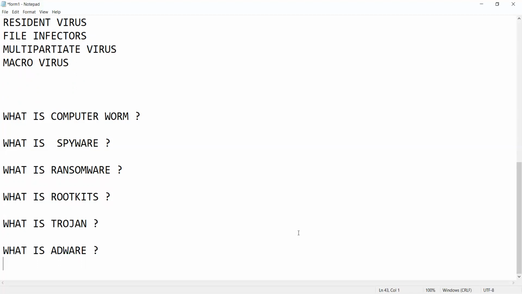This is called adware. Some of those keep track of your online activities, and you see the same activity on your PC and get advertisements of the same product or thing which you have seen on the internet.